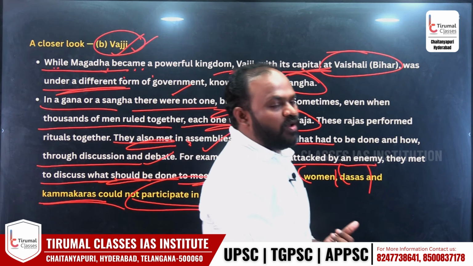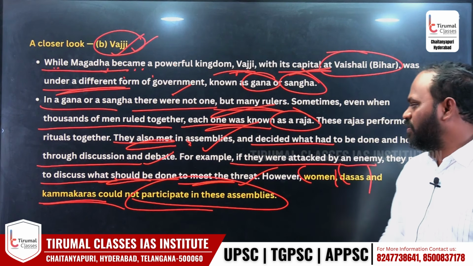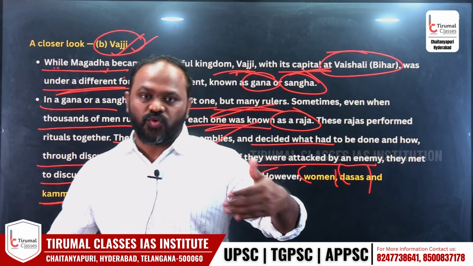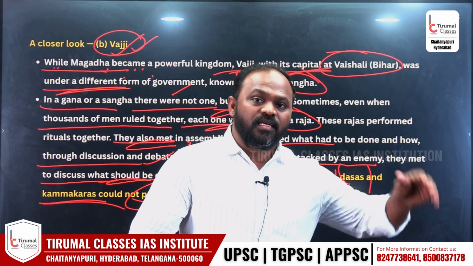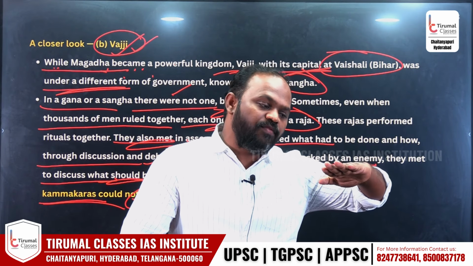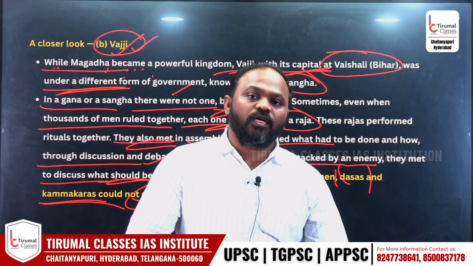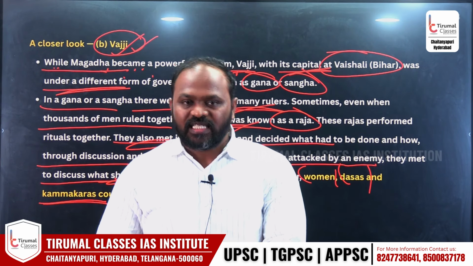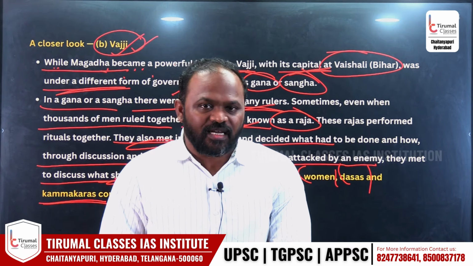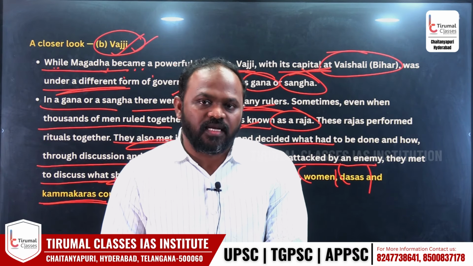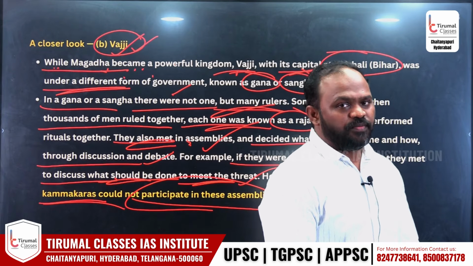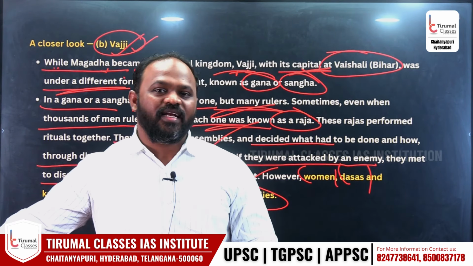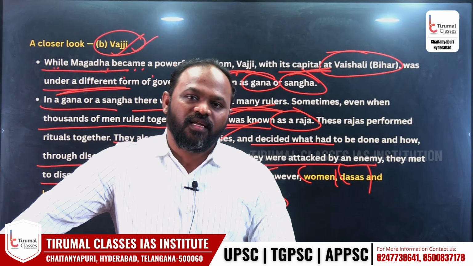అంటే వజ్జీలో అసెంబ్లీస్ జరిగేవి. ఈ అసెంబ్లీస్కి women and dasas. Dasas again say Shudras, the lower communities. In varna system లో bottom most, can we call them as dasas? They were not allowed to participate in assembly. అంటే Vajji assemblies లో there is a discrimination on women and dasas. This is just introducing what is a kingdom or a king and early democracy or early republic in India.